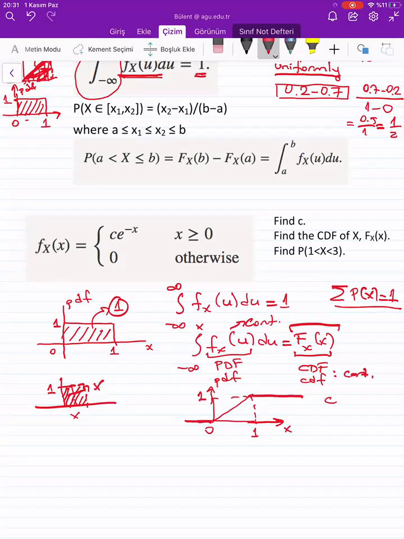For example, if we want to find out the probability of any number between A and B, it will be equal to the area under my PDF curve between A and B, okay? So this area here will be my probability.